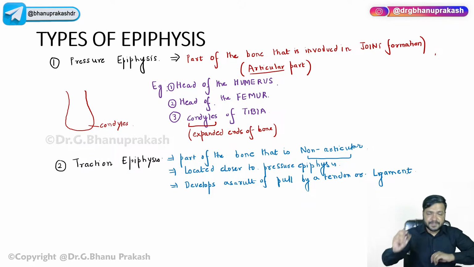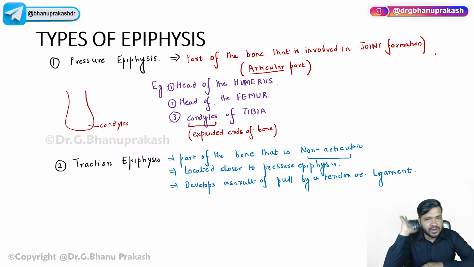Now guys, see, this traction epiphysis is not forming any joint. Secondly, it is located very much closer to the pressure part of the bone. I mean, very much closer to the head of the humerus, very much closer to the head of the femur, right? And secondly, it is actually formed due to a pull by a tendon. Now, for example, let me just pen down all the examples, and then we will discuss it one by one.